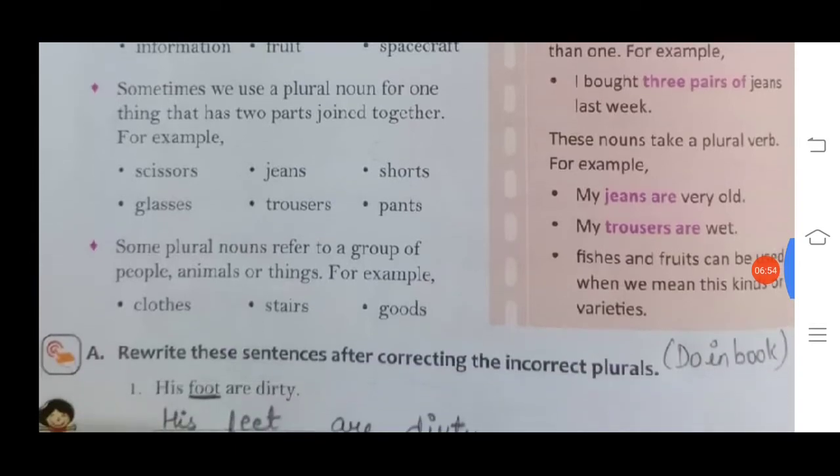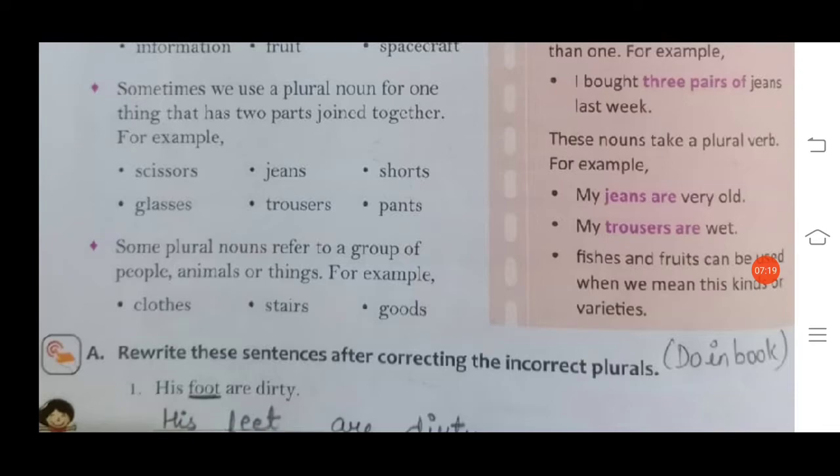Now next rule, sometimes we use a plural noun for one thing that has two parts joined together. Okay, once again I am reading. Sometimes we use a plural noun for one thing that has two parts joined together. For example, scissors. Now it is scissors, it is a pair. Yes, means two parts are joined together to make a scissors.